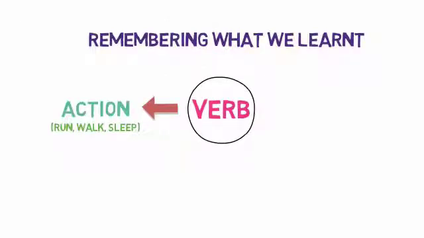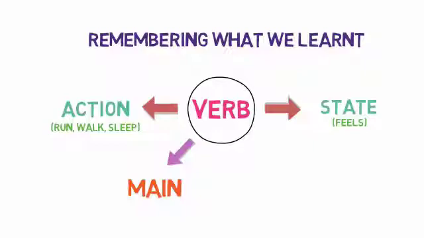I hope you all know what a verb is, right? But still, let's recapitulate what we have learned in our previous classes. So, what are verbs? As we all know, verbs are doing words, action words. They tell us two things about the subject. The first is the action performed by the subject, like run, walk, sleep, etc. And the second is the state of the subject, like feels.